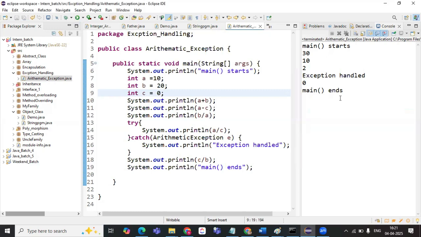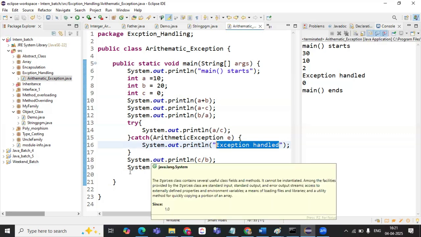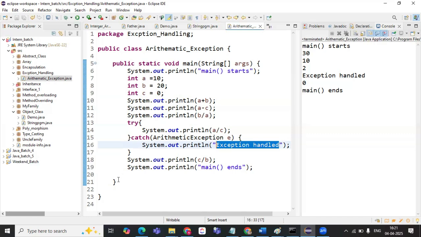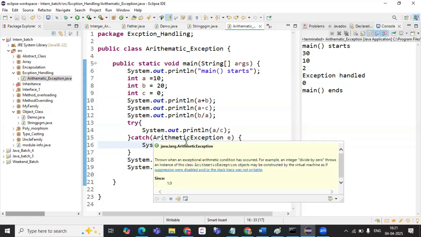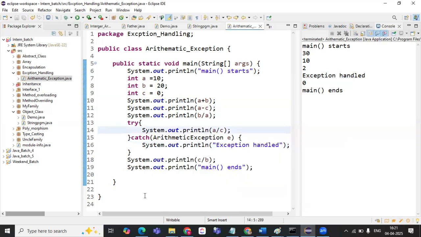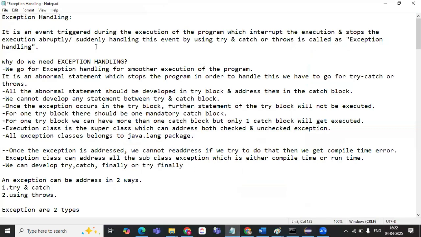So we are sending the message that the exception we got has been handled. After that, whatever printing statement or logic we have written will be executed. If the exception has been handled, then it will continue the execution until the end of the program. Otherwise, it will stop executing the program at that particular abnormal statement. Are you understanding this? Yes, ma'am. So this is what is called exception handling.